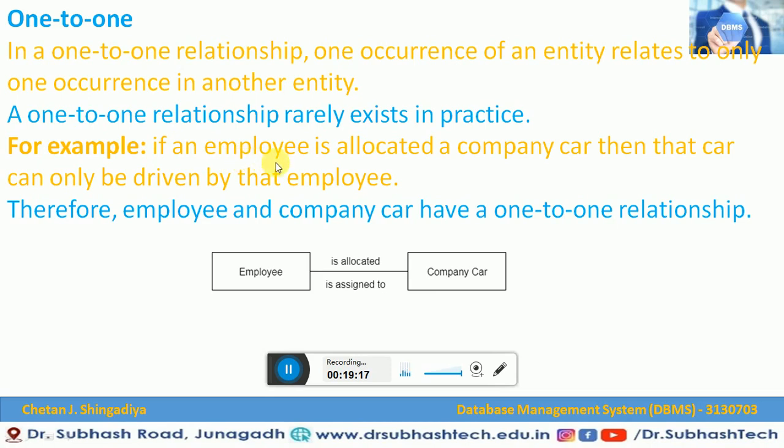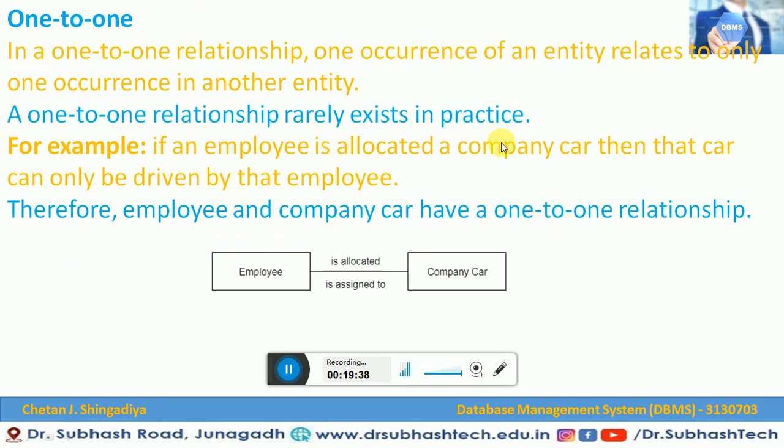For example, if an employee is allocated a company car, that car can only be driven by that employee. That rarely exists in practice, because that car can be used by another person also. Therefore, employee and company car have a one-to-one relationship.